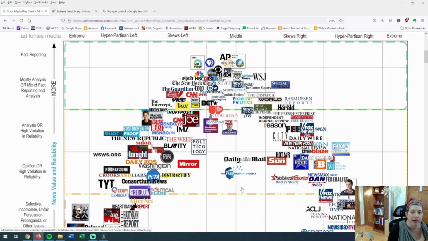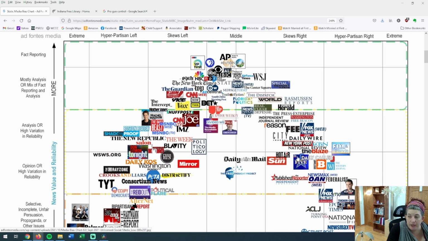This kind of chart can be really helpful. If I'm on the left and I'm more liberal about gun control, or I feel more the way that some Democrats would feel about gun control, I would be looking at these sources. But if I want to see what Republicans or conservatives are saying, I should go to foxnews.com and read some Fox News articles, because that's going to help me understand the other side and be able to say, the other side believes this, but this is why they're wrong.